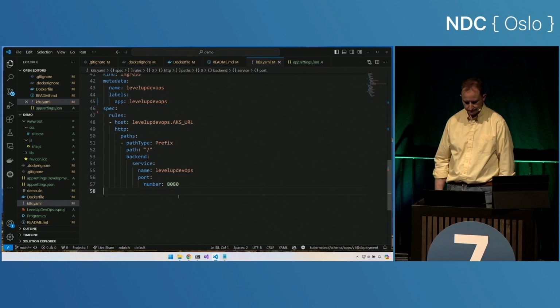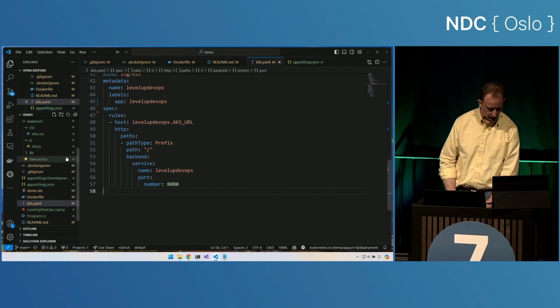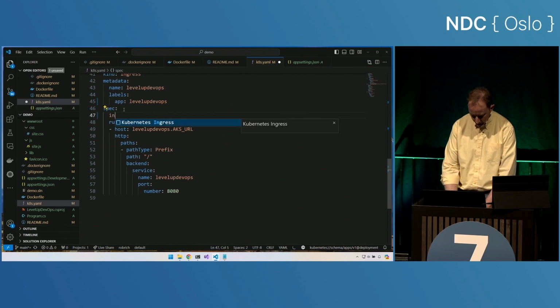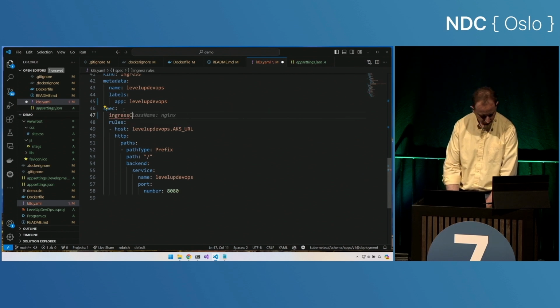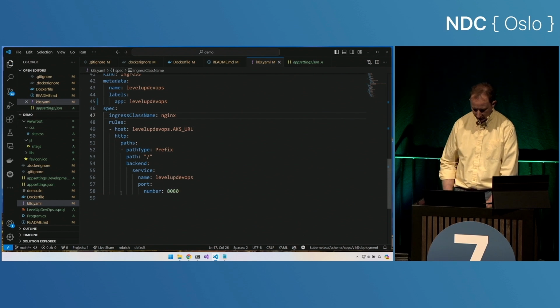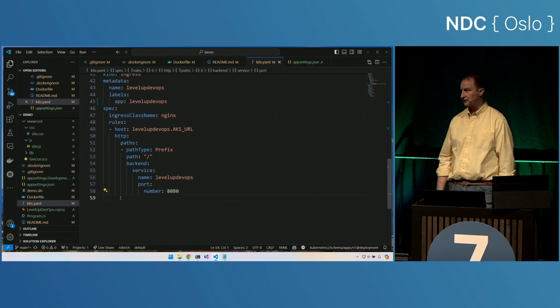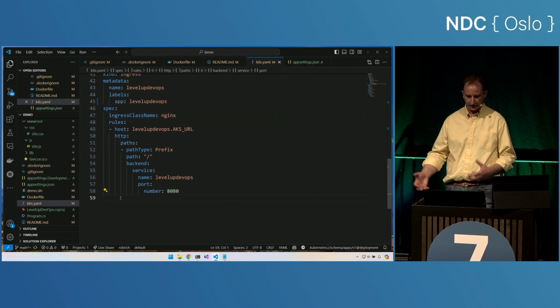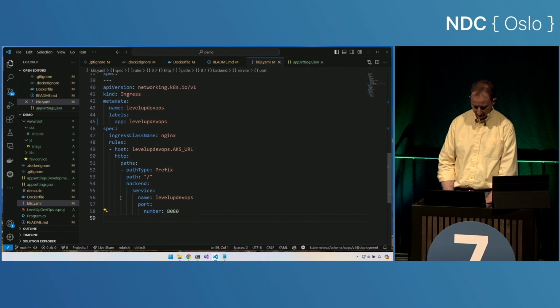Cool. Now, one more thing that I want to do, I want to set my ingress class name to Nginx. Now I know that Nginx is my ingress controller, and it can be able to catch that and put the content into place.